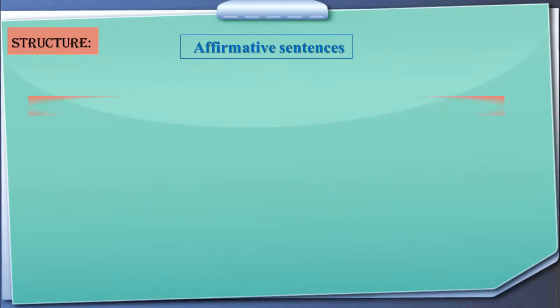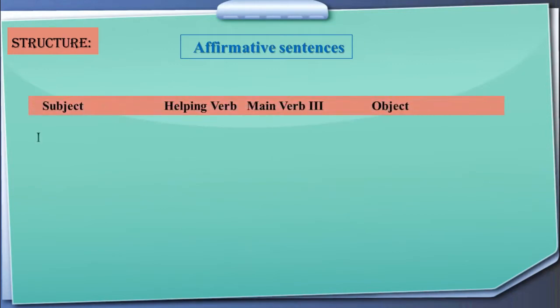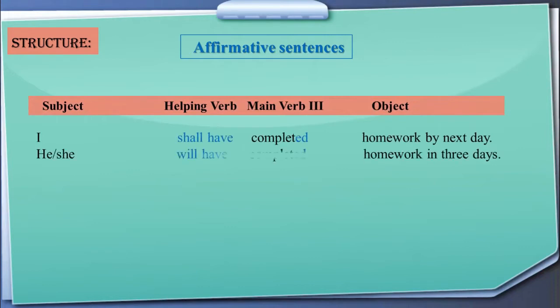Here is the structure of affirmative sentences, how we are going to make sentences. First we are going to put the subject. Helping verbs इसके जो है वो shall have और will have होंगे as it is there. और main verb का थर्ड फॉर्म हम यूज़ करेंगे. फर्स्ट फॉर्म कंप्लीट है तो उसको हमने completed और completed कर लिया हुआ है. And then object. As it is there, I shall have completed homework by next day.